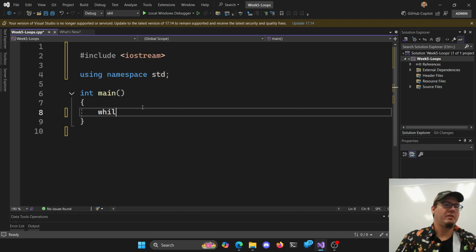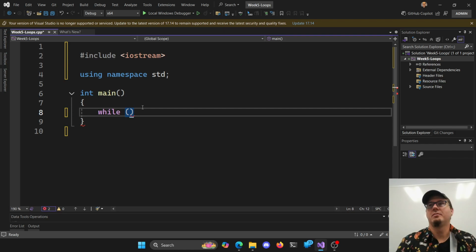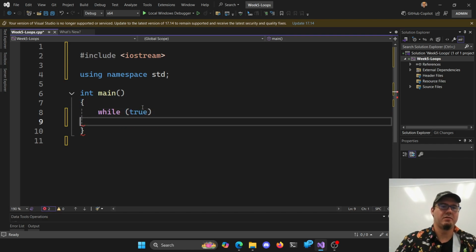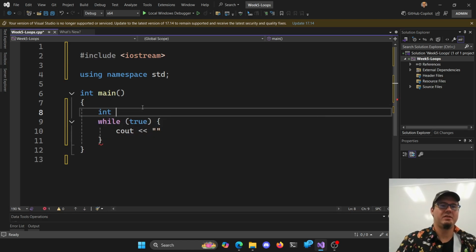One of the things we talked about is that when we make a loop, you don't want it to run forever. That's an infinite loop. So I say while true, and I now have an infinite loop. Let's print out a number: int number is 1.